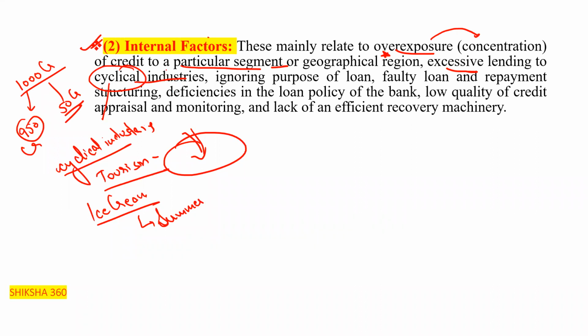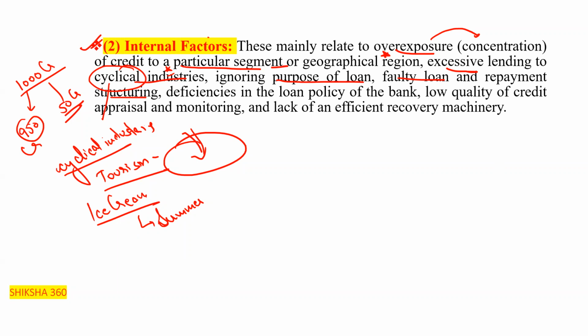Excessive lending to the cyclical industries, ignoring the purpose of the loan, faulty loan and repayment structuring, or deficiencies in the loan policy of the bank, low quality of credit appraisal and monitoring, and lack of an efficient recovery machinery. So all these are the internal factors.